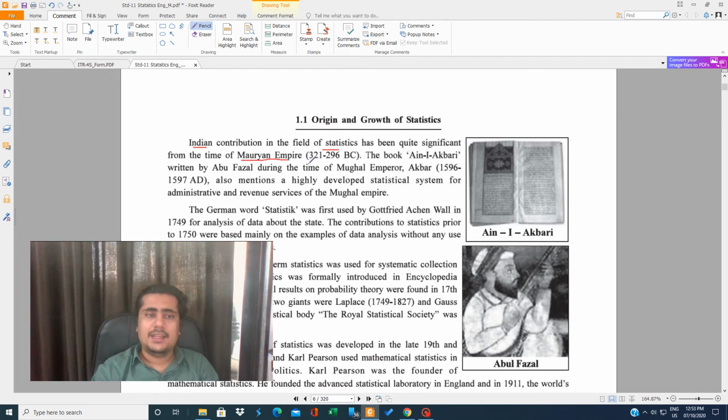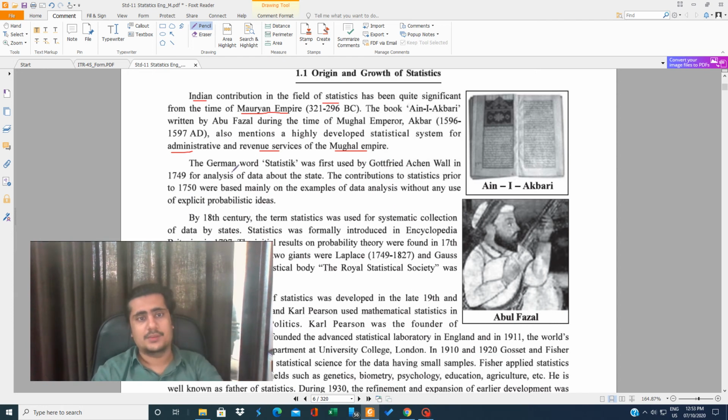The book Ain-i-Akbari, written by Abu Fazl during the time of Mughal Emperor Akbar, that is 1596-1597 AD, also mentions a highly developed statistical system for administrative and revenue service of the Mughal Empire. So they are telling that this particular system is from the Mughal Empire, from so many years.